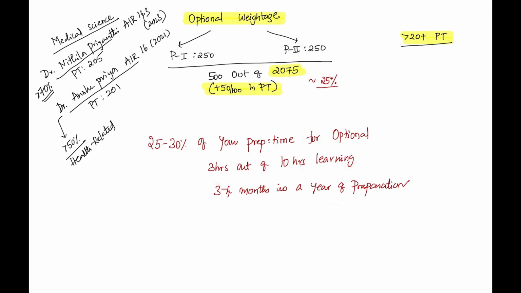This is what I say, 30:70 ratio. 30% of your preparation time should go for optional, because it carries almost 25 to 30% of marks weightage. So this is your optional weightage. And the third take home is, give due respect and diligence to your optional.